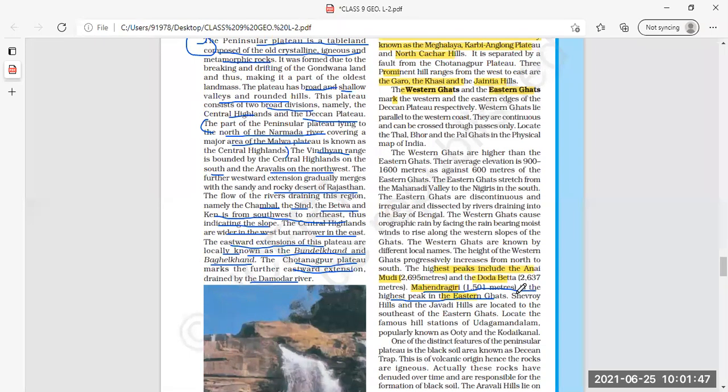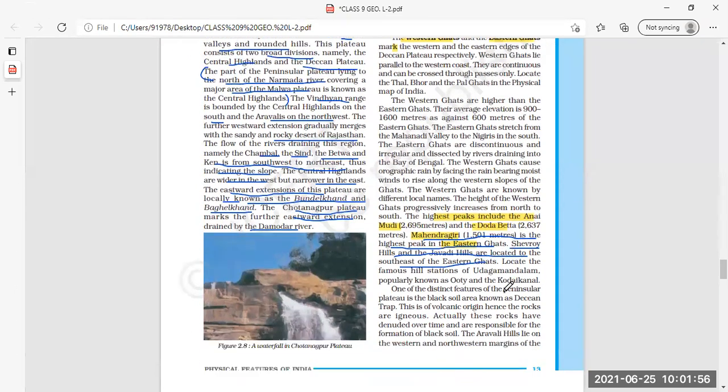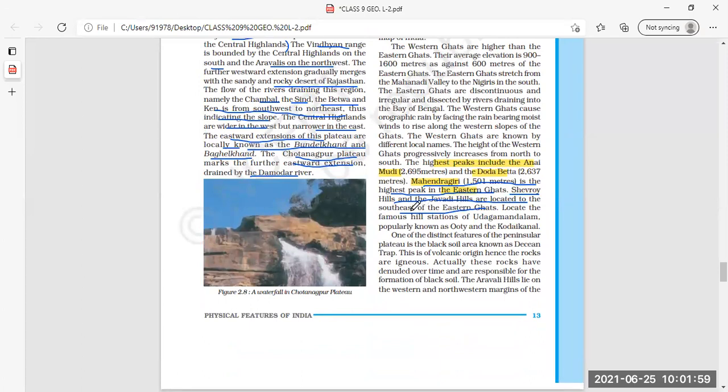Now, Shevaroy Hills and Javadi Hills, these are the names of the hills. They are located in the southeast of the Eastern Ghats. Now, famous hill stations' names are given here. Udhagamandalam is popularly known as Ooty. When you go to Ooty, Ooty नाम आपको कम देखने को मिलेगा, but you will find this name उदगा मंडलम. That is popularly known as Ooty. Clear? And the Kodai Canal.